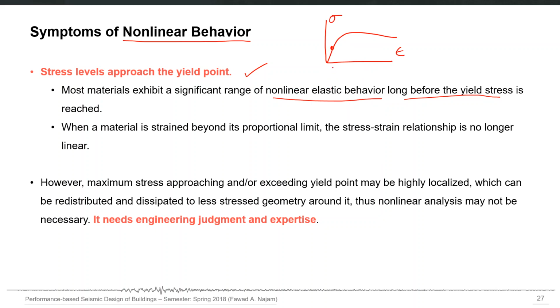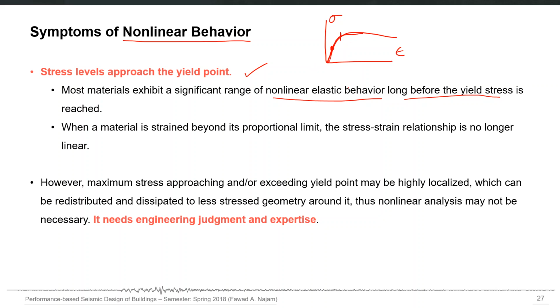It may still follow the same line, whether linear or nonlinear, but it will come back to the original unstressed condition. But when the material is strained beyond its proportional limit, the stress strain curve is no longer linear, and this becomes your first symptom of nonlinear behavior.